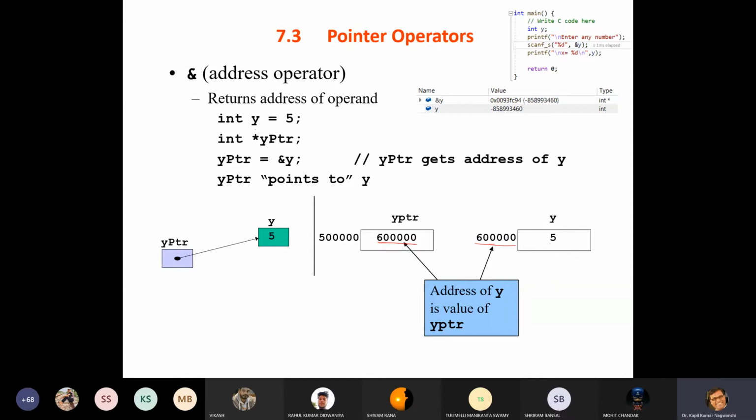So let me show you. This is one example here. This example uses integer y, and this example only simplifies the address of y. So whenever the address of y is accessed, it will give you one address, and this is the initial value when it is not entered by any user. As soon as the user enters any value, then this value will be changed. Okay, so this is due to the first step only, not the second step. So let me show you what is the meaning of this.